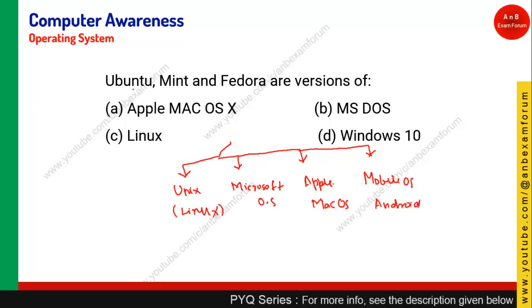So out of these, Ubuntu, Mint, Fedora are basically versions of Linux. Linux has different flavors. And why are there different flavors? Different uses, as it is open source software. This is a common terminology. Open source means it is freely available on the internet. You can modify the software. So on modifying, you get different versions, different people are making them for their own purposes, and they are redistributing them freely. So those are open source software, and Linux is one of the open source software.